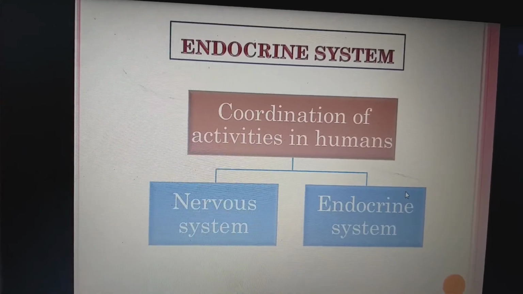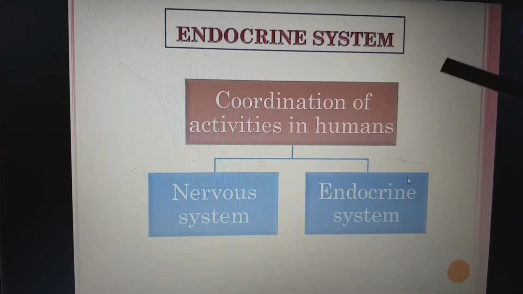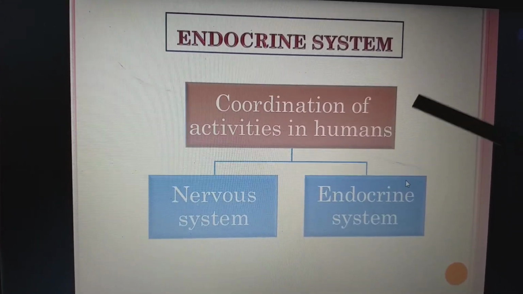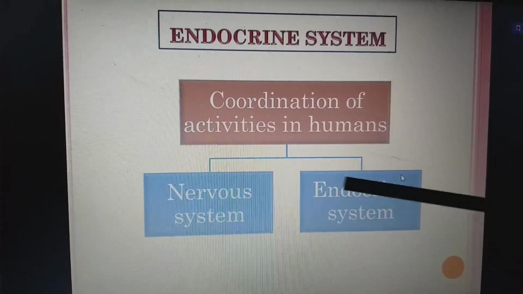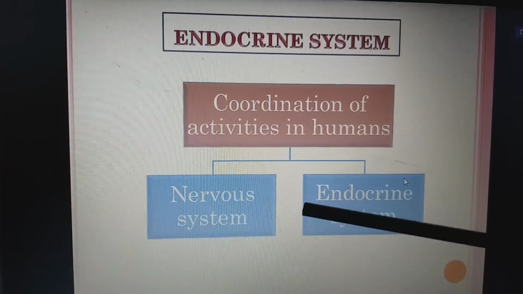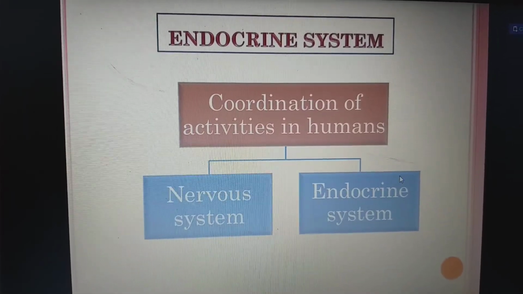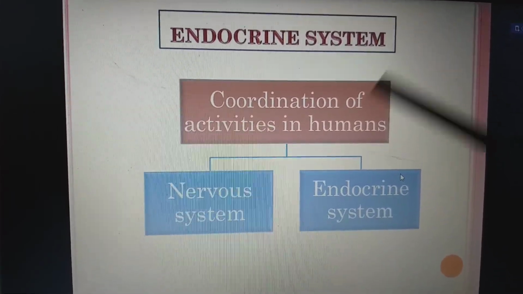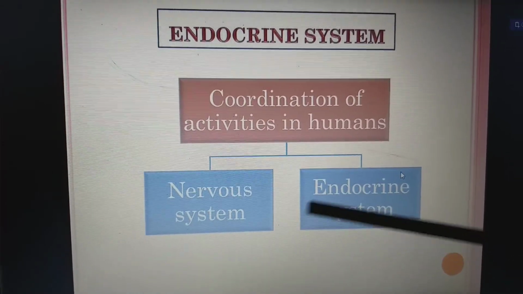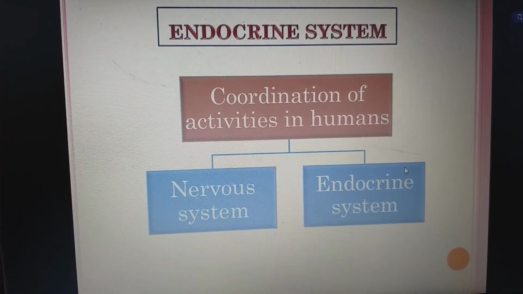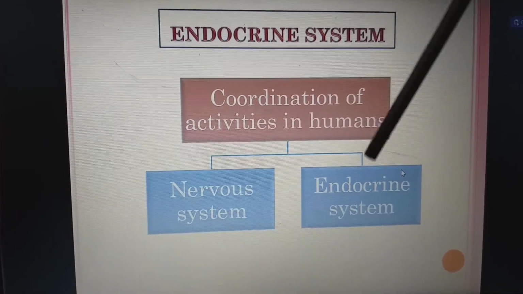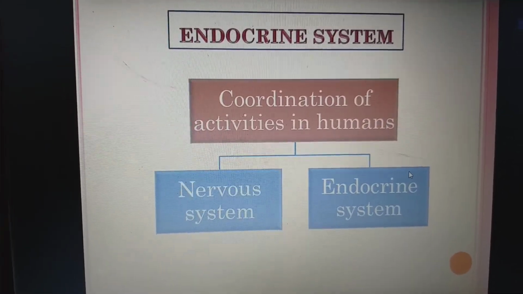inside the blood. And majorly, the coordination of activities in humans is divided between two systems. One is the nervous system, the other is the endocrine system. Both are for action and reaction to stimuli. The nervous system is fast acting, but the endocrine system is long lasting. The nervous system is for a short term period and the endocrine system is for a long term.